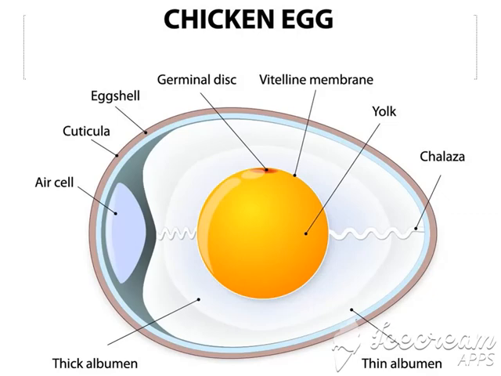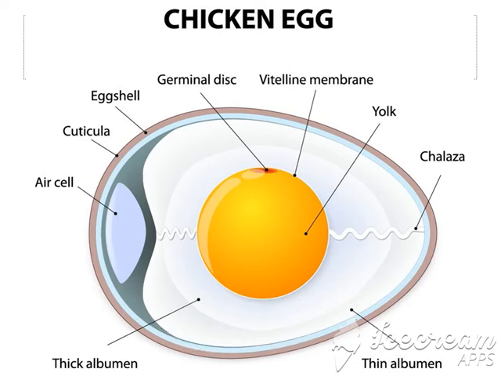Now let us see the structure of the chicken egg. The outermost covering is called the egg shell. The white hard material seen outside is known as the egg shell. Then inner to that there is a thin membrane that is called the cell membrane.